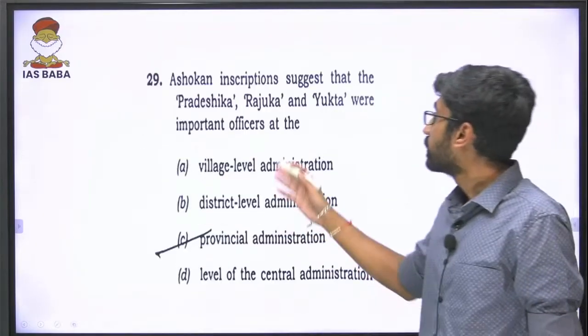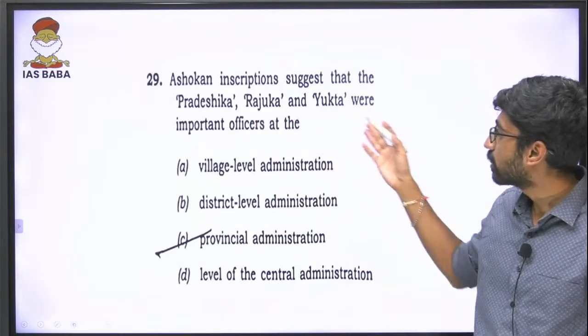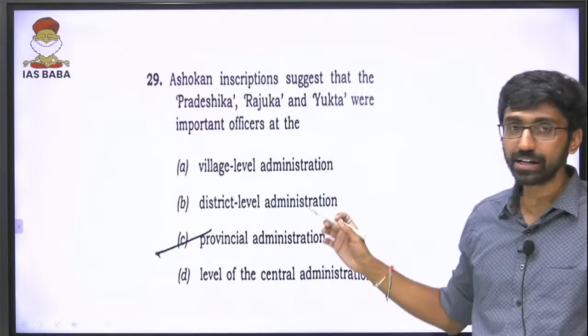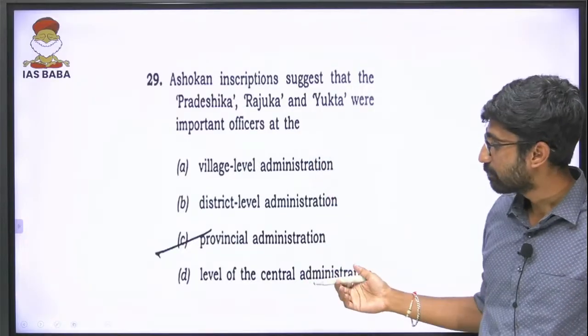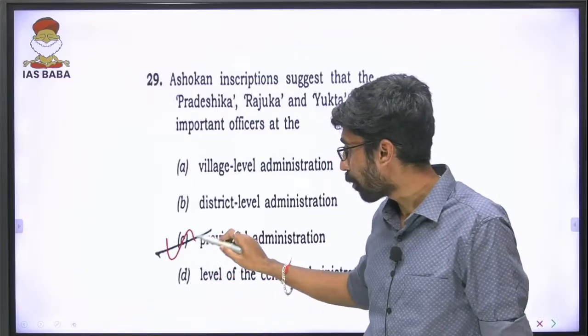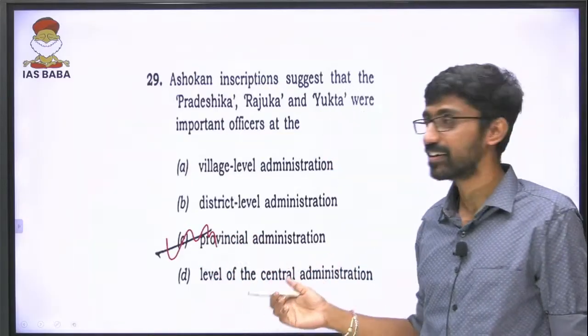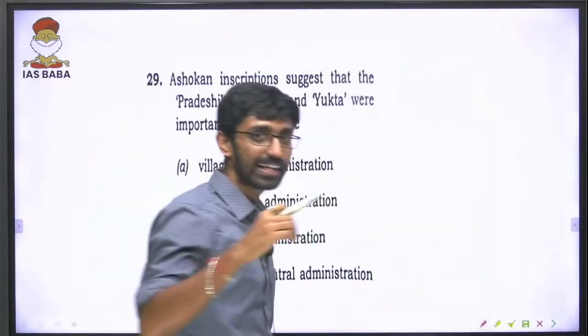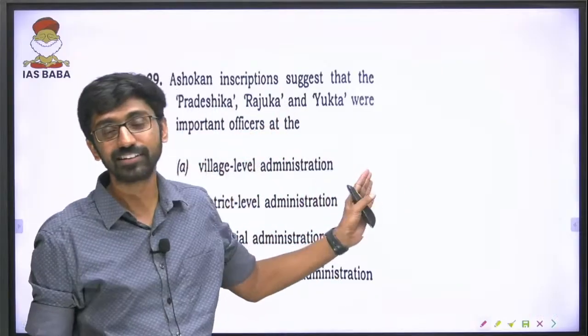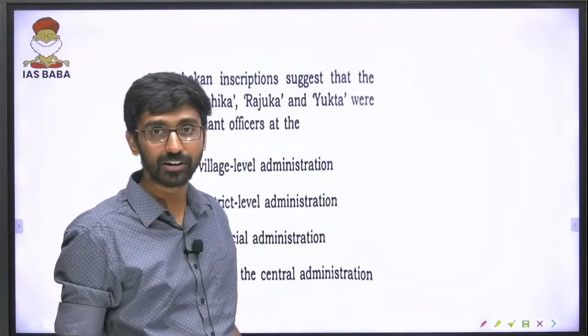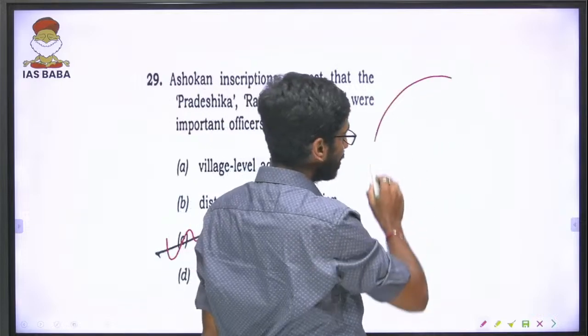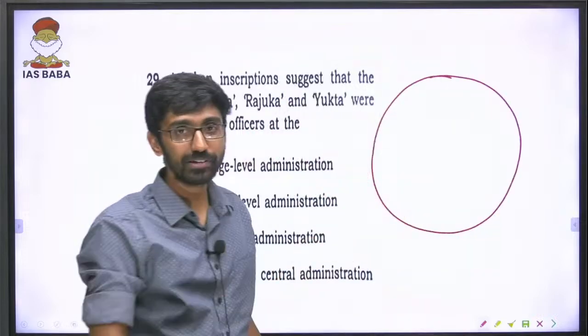Next one, Ashokan inscription suggests that Pradeshika, Rajuka, Yukta were important officers. It can be tricky. It is quite trickier because I think many people say it is provinces. No, it's not actually provincial. When you understand the entire administration, we discussed this concept in our prelims exclusive program and in our foundation classes also. So the entire kingdom is divided into provinces.